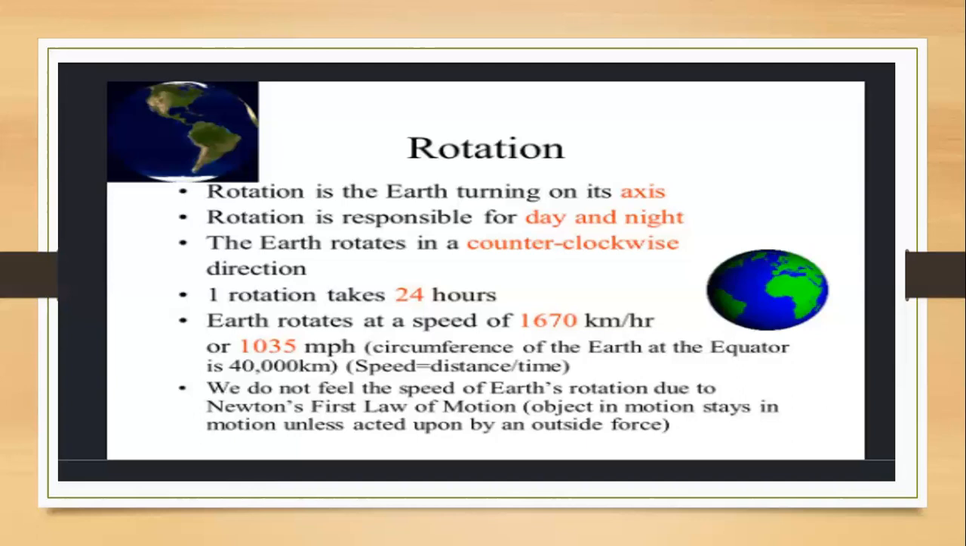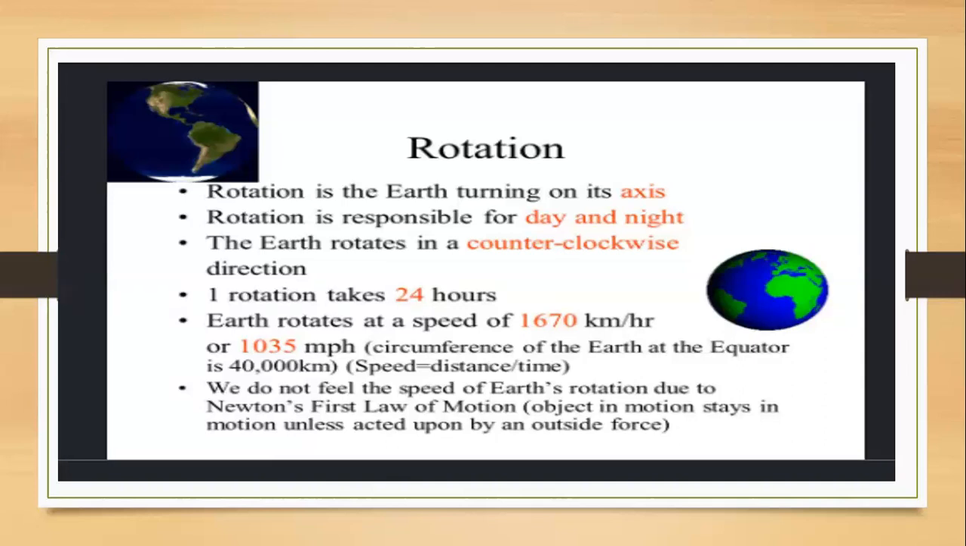Now what is the time period of one rotation? One rotation completes in 24 hours. In how many hours does one rotation complete? One rotation completes in 24 hours. Can you tell me the speed of the Earth's rotation? It is 1670 kilometers per hour.